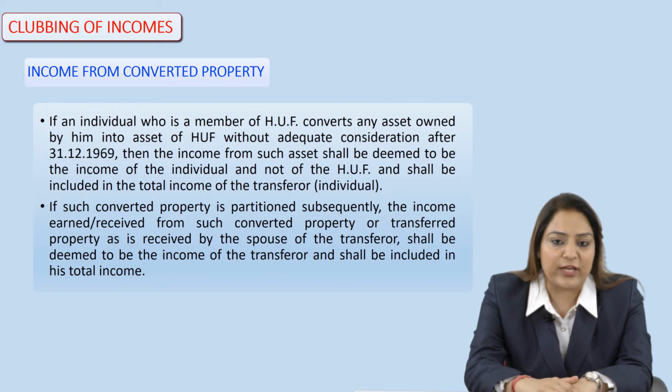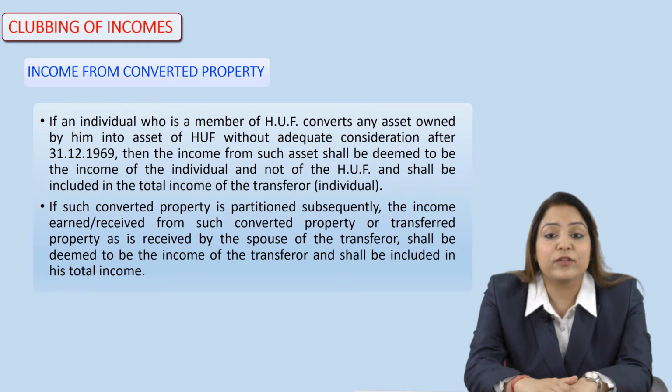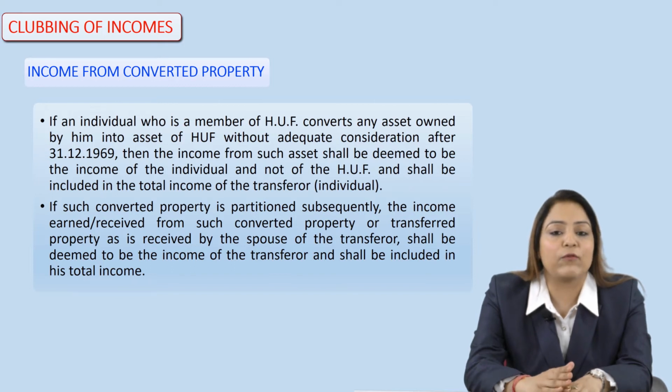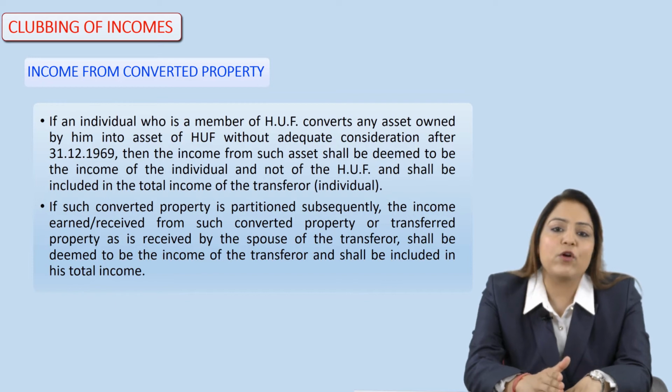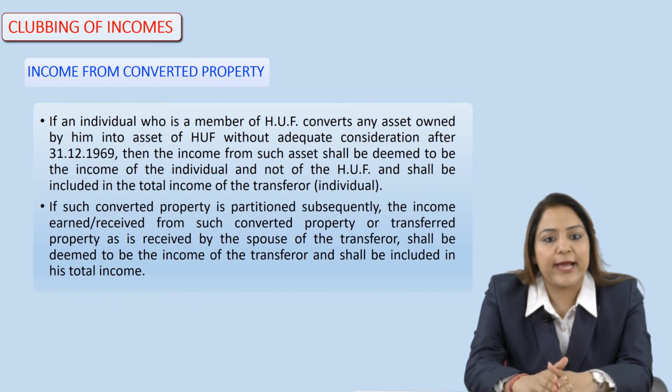Here, when the consideration is not involved and the asset being converted is owned by such individual who is a member of the HUF after the particular date mentioned, that is the 31st December 1969, that income would be included in the total income of the individual, not in the income of the member of the HUF. So it means that individual would be considered as a normal individual, not as a member of the HUF.